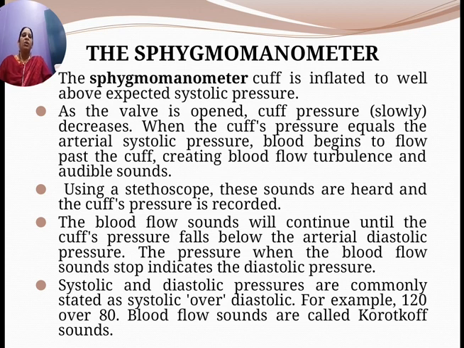When the cuff pressure equals the arterial systolic pressure, blood begins to flow past the cuff, creating blood flow turbulence and audible sound. Using the stethoscope, these sounds are heard and the cuff pressure is recorded. The blood flow sounds will continue until the cuff pressure falls below the arterial diastolic pressure. The pressure when the blood flow sounds stop indicates the diastolic pressure.